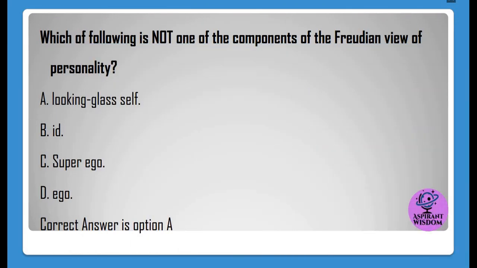Which of following is not one of the components of the Freudian view of personality? A. Looking glass self. B. Id. C. Superego. D. Ego. Correct answer is option A.